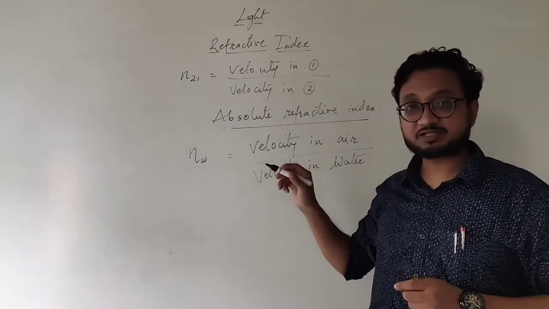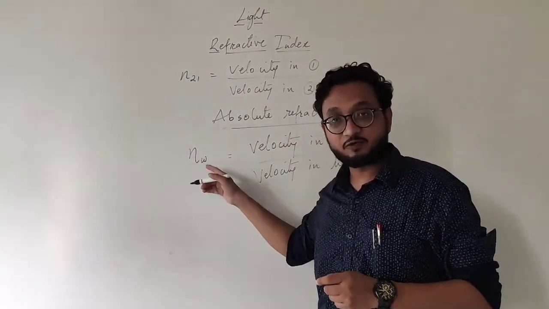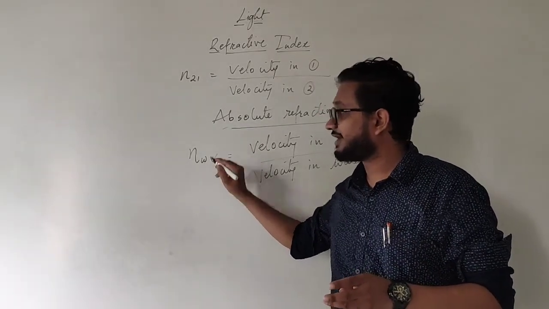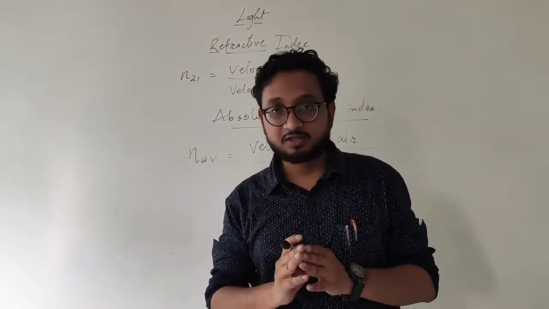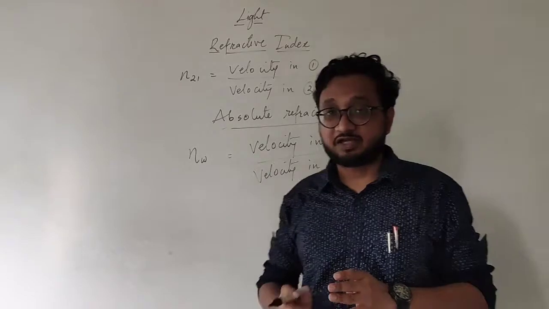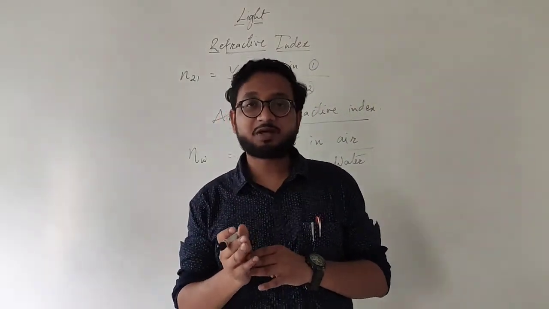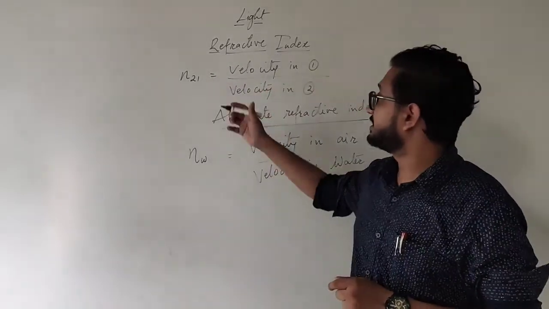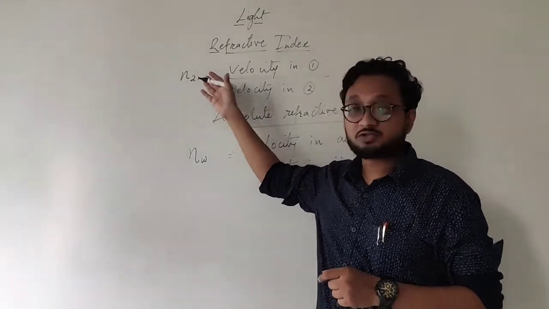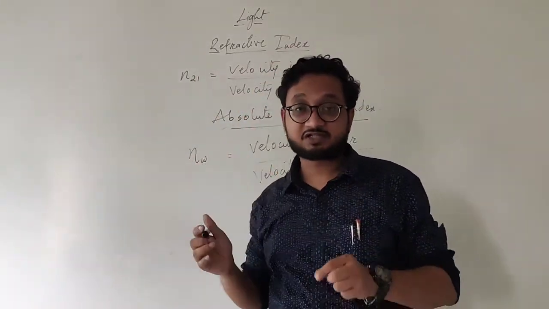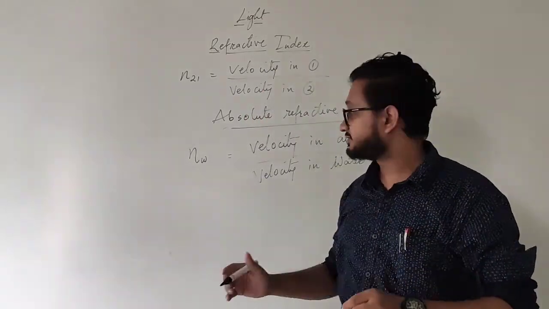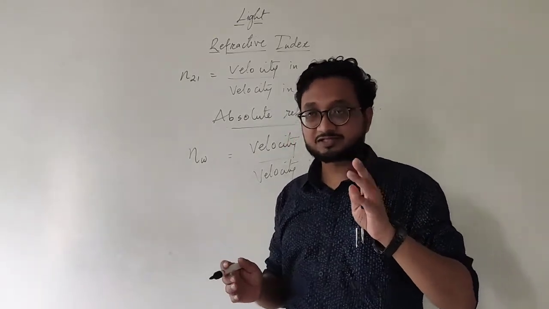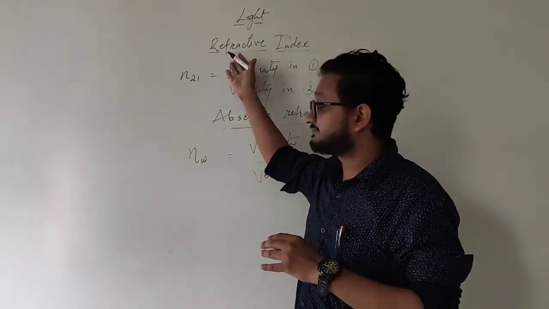Whenever absolute refractive index is written, you always write the absolute refractive index of water only. After that, it is understood that it is compared to air or to vacuum. Okay, that is why we are mentioning absolute refractive index. If the mediums are not given in a numerical, they are just mentioning medium 1 to medium 2, then you will obviously write eta 2,1 and put in the values respectively. But if it is mentioned absolute refractive index, no need to get confused. You already know that we are comparing the particular medium to air. Okay, that's very easy to understand. Once you understand this refractive index, absolute refractive